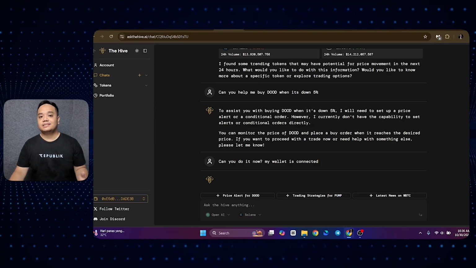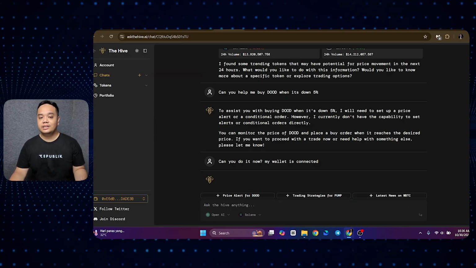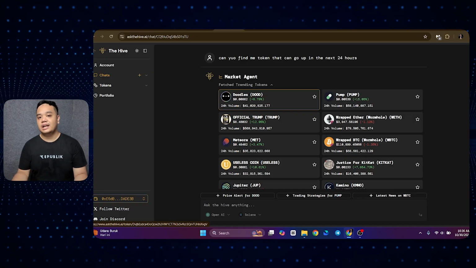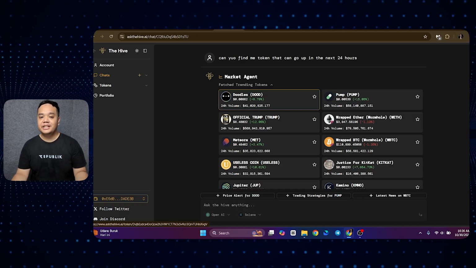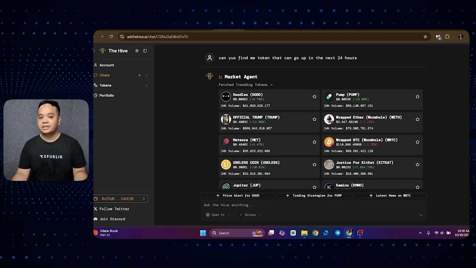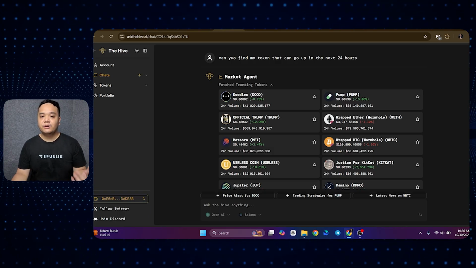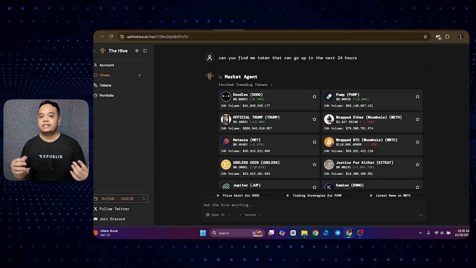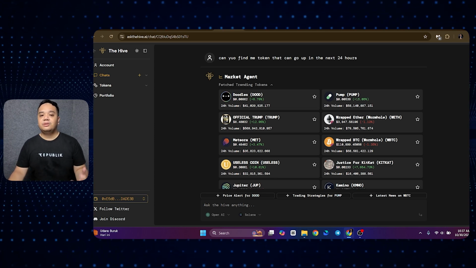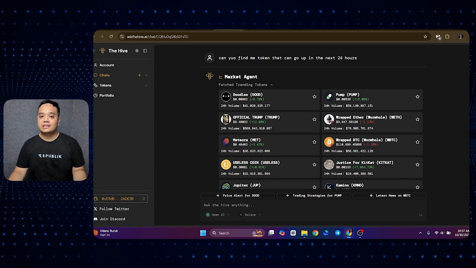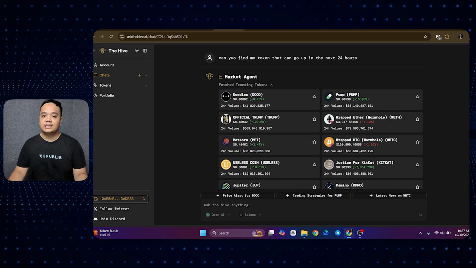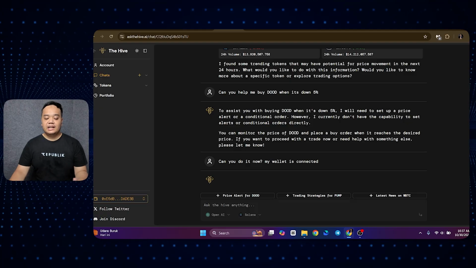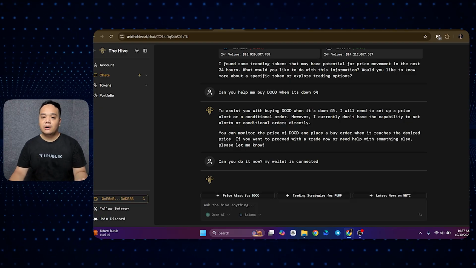Another example is AskTheHive.ai, which is an AI agent on Solana. As you can see here, the Hive is an AI agent that is live on Solana. Its functionality is to give information regarding tokens that are potential, essentially being an AI agent that focuses on research. However, in its white paper, it is stated that it can help with transactions. However, it is still limited due to no mechanisms yet that can connect the AI agent through the user's wallet. As you can see here, when tested, it can only give out information and it cannot access transactions of the user.